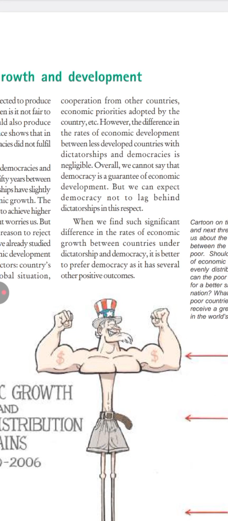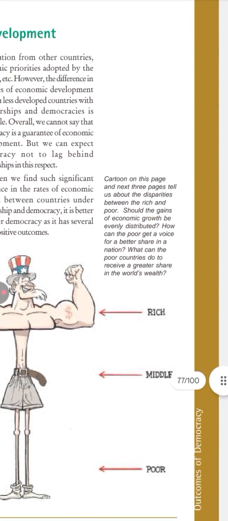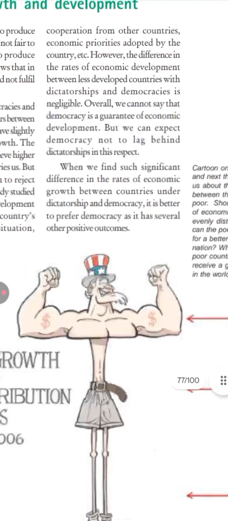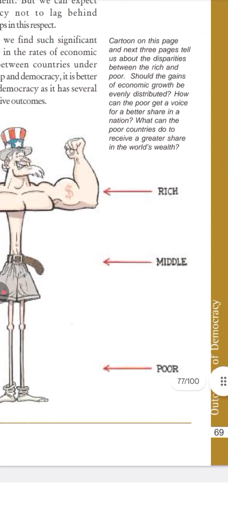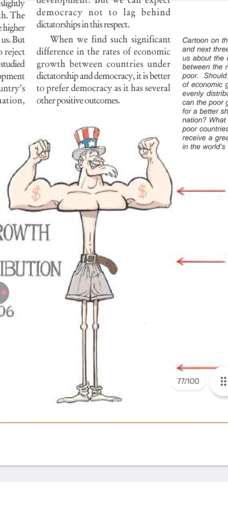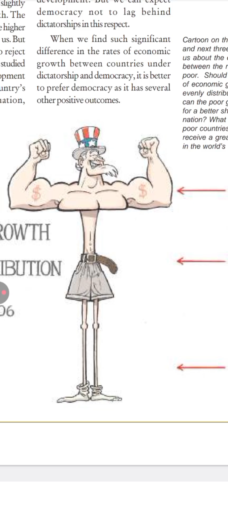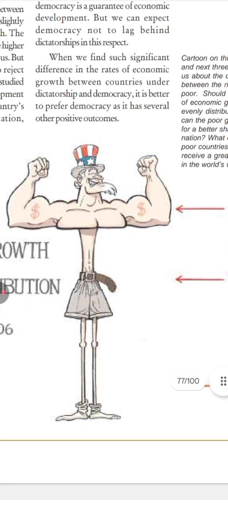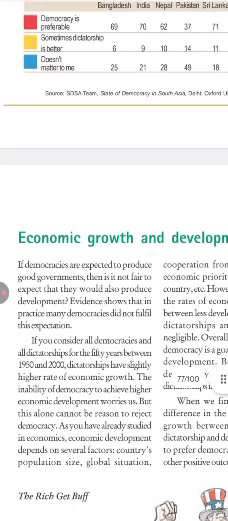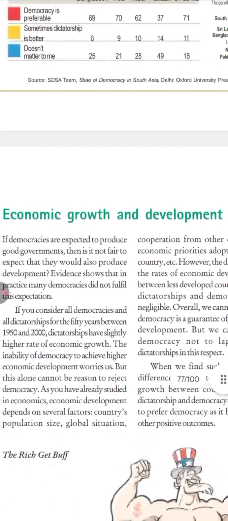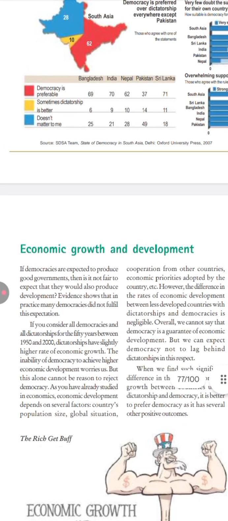The middle class, they are the ones who really pay taxes for the country. And then the have-nots, the poor. So if you look at the picture, the rich are only a few, the middle class is maximum, the poor, they are more than the middle class. And see, most of the wealth of the country is concentrated with the few, the natural resources and all. But then the democratic form of government allows growth and development for everybody.